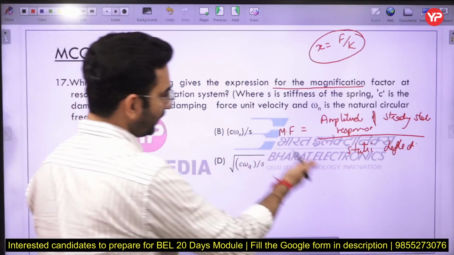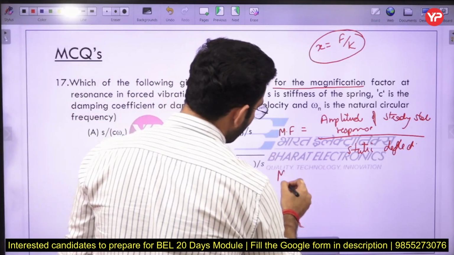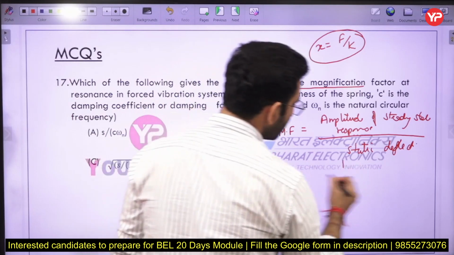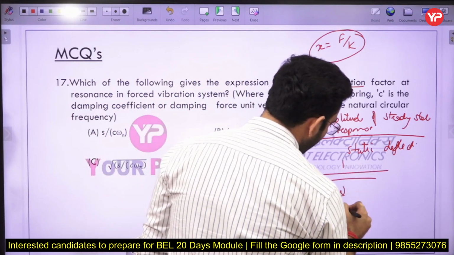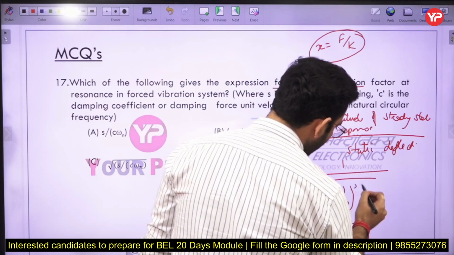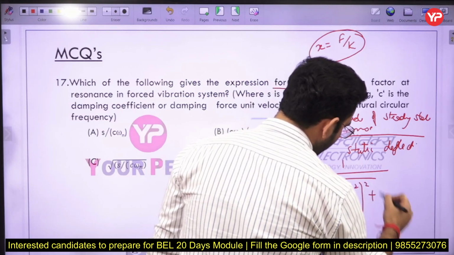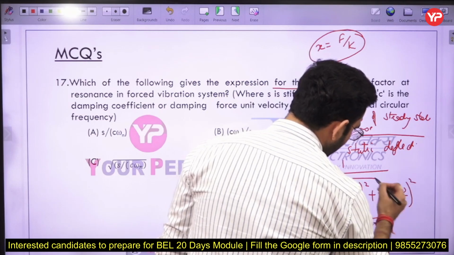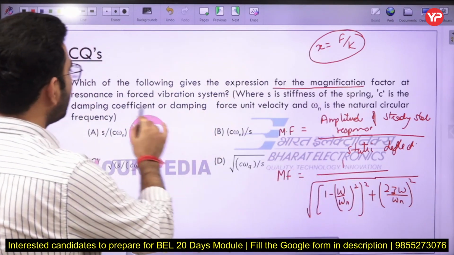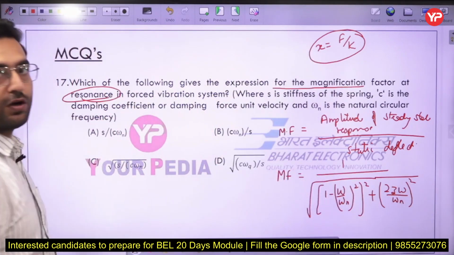Okay, so if I simplify it further, you are going to get the magnification formula as 1 upon the square root of (1 minus omega by omega n whole square) whole square plus (2 zeta omega by omega n) whole square. Okay, so you can see here the resonance condition is told here.